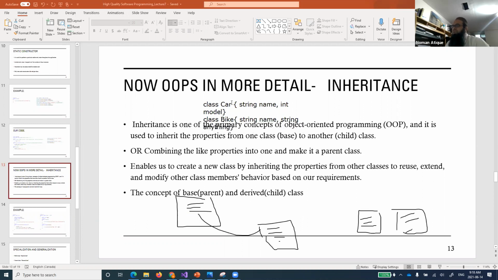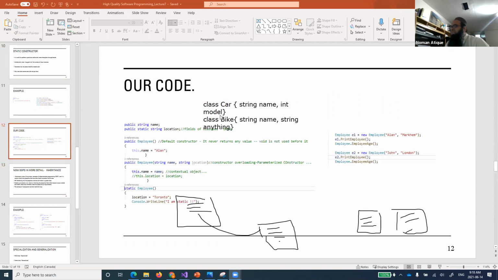So what we are doing is that if 2 classes have these 2, for example, features, the combined or common features of these 2 classes, we take them out and we will create a main class for them. It's the other way of saying that.